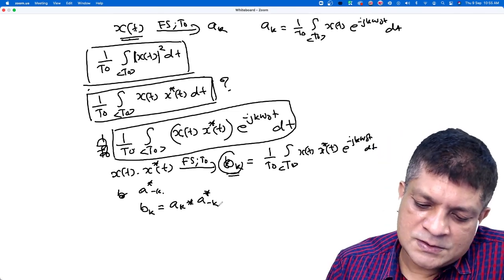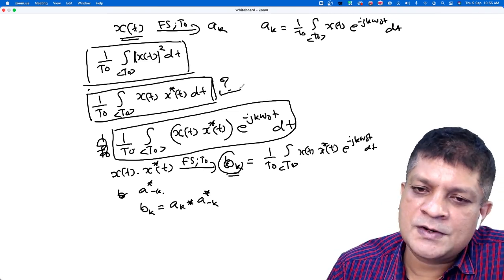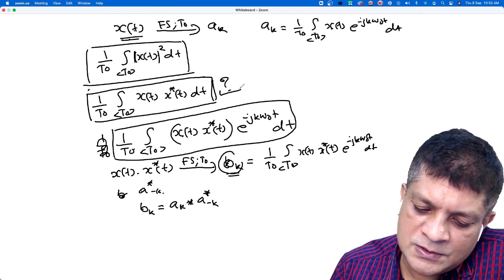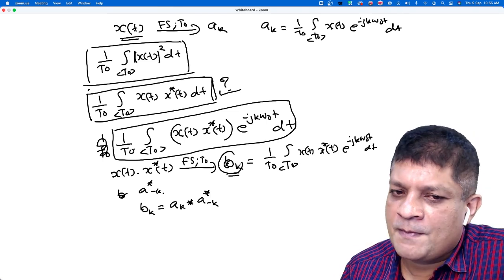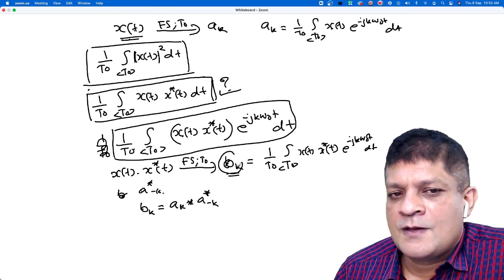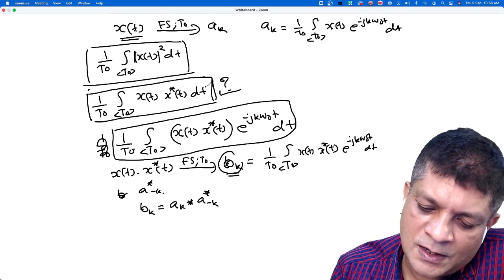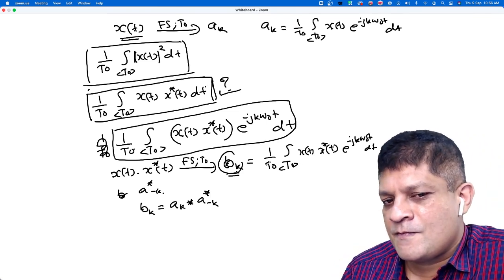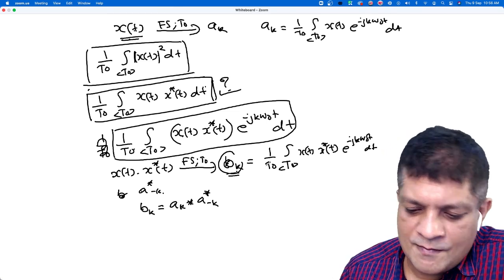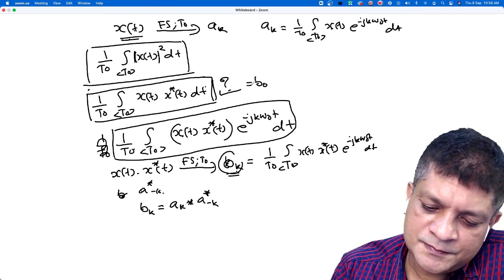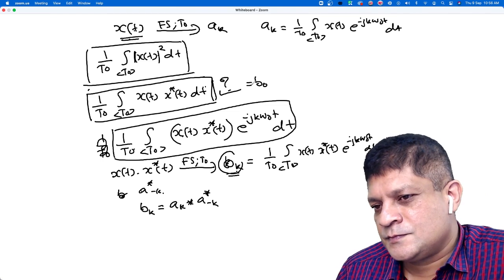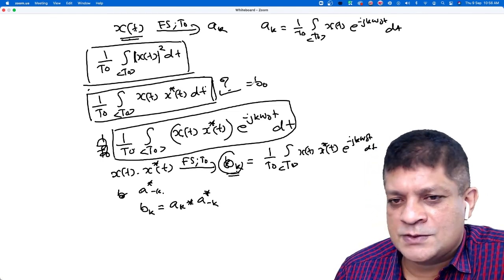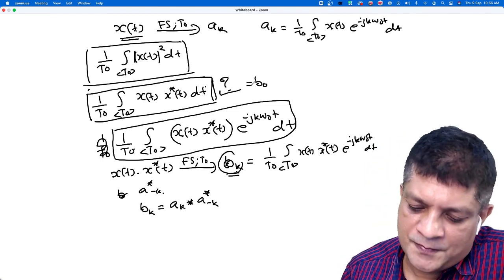Now tell me, what is this integral? What is the average power of the signal? How is it related with bk? Average power is this. How is it related with this bk? k equal to 0, sir. Is it b0? b0 is the average power of that signal.